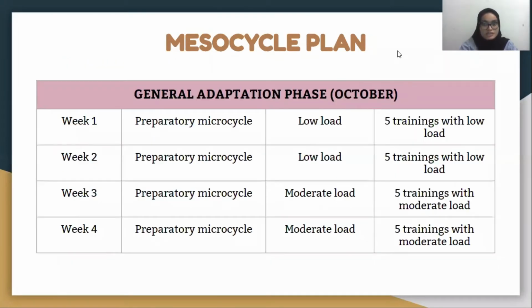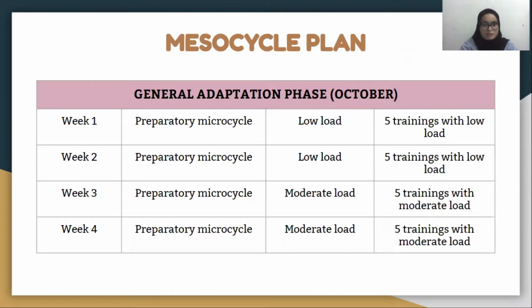Okay, so this is the mesocycle plan that we choose, which is the general adaptation phase, consisting of 3 months, October, November, and also December. For our mesocycle plan, it consists of 23 days of hard work and also 5 days of recovery.